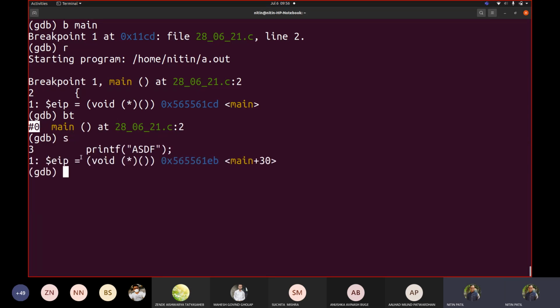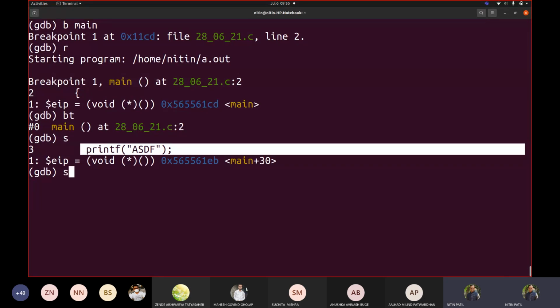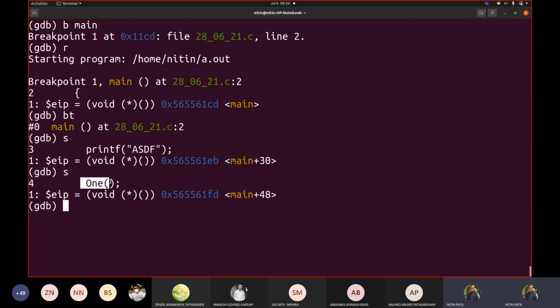So it tells me that there is a function called printf. Let us say step. Now you may see the instruction pointer is also changing, correct? EIP was earlier main, then it was main plus 30. So CD, then EB, now FD. Now we are going to another function call. So if I write bt, there is only one stack.